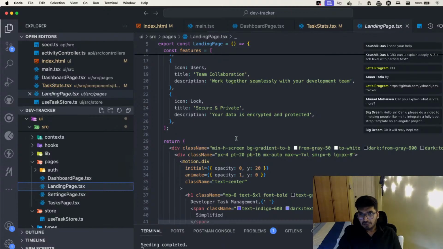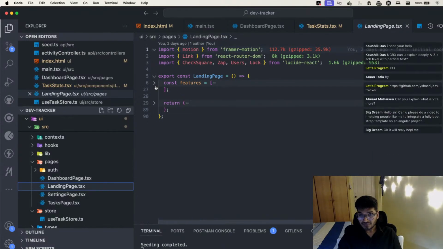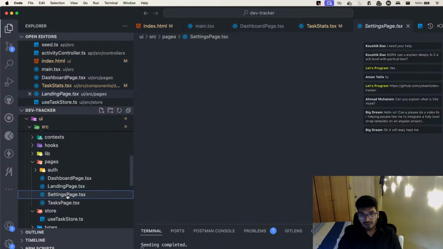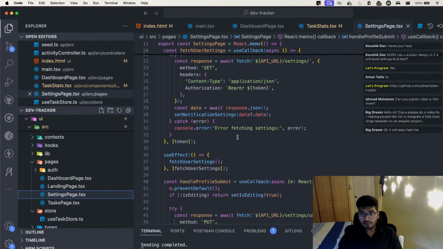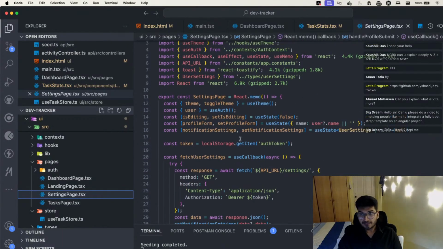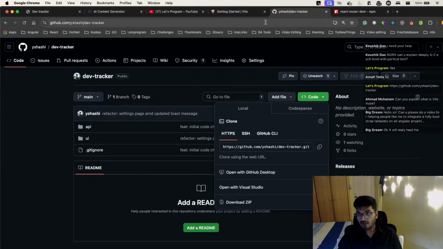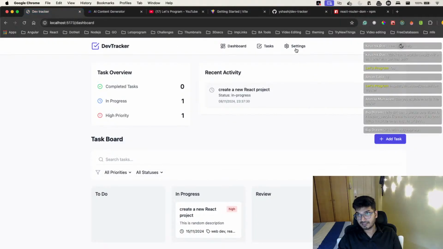Okay, but yeah, that's how things look in a React project, right? Now you can ask me, Shashi, how do we do property initialization in React? How do we do that? Let me take this example of the settings. Let's go to the settings.